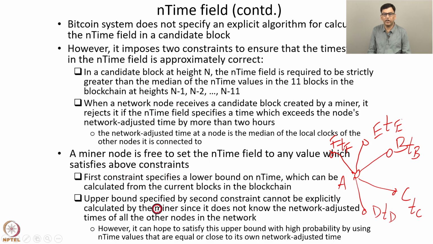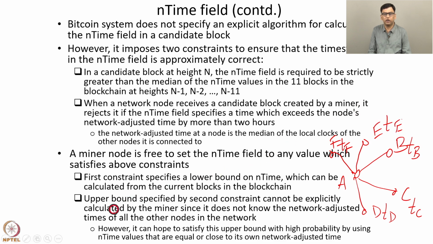But the miner node can hope to satisfy this upper bound with high probability by using end time values that are equal or close to its own network adjusted time. So typically in practice, the local clocks of different nodes are at least loosely synchronized. For example, if the local clock value at a particular node is 4 p.m., then the local clocks of other nodes are close to 4 p.m.